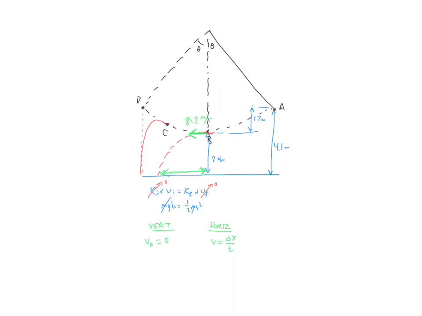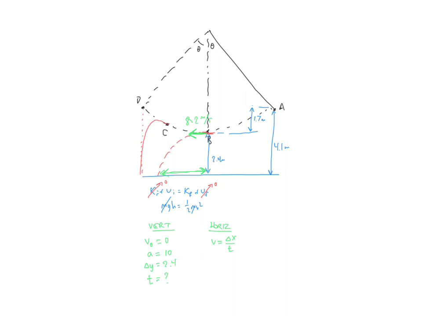Since there's no upward motion, let's just define the downward direction as positive to make this a little bit easier. So a is equal to 10 meters per second squared. The delta y is the distance above the water, which is 2.4 meters. And the one thing that connects the vertical with the horizontal motion is time. So you first want to solve for time, and you should get around 0.69 seconds.